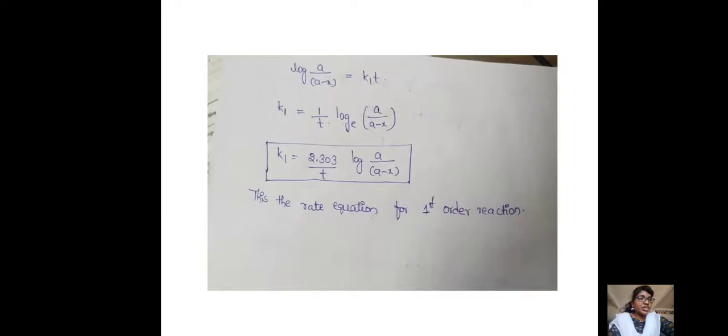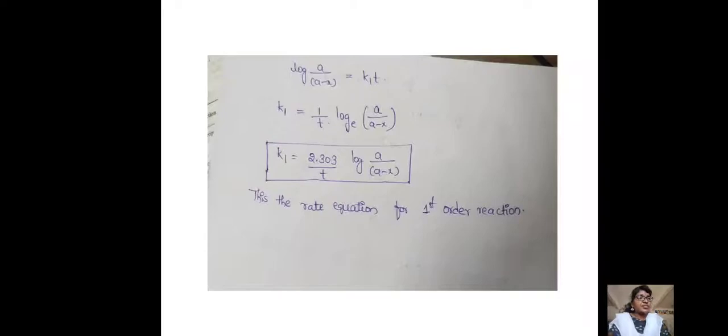Finally, upon simplification, we are going to get the first order rate equation: K1 is equal to 2.303 by t into log A by A minus x. This is the rate equation for the first order reaction. It is very important: 2.303 by t into log A by A minus x.